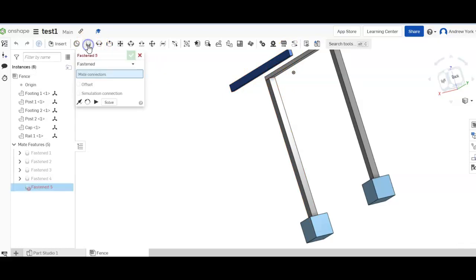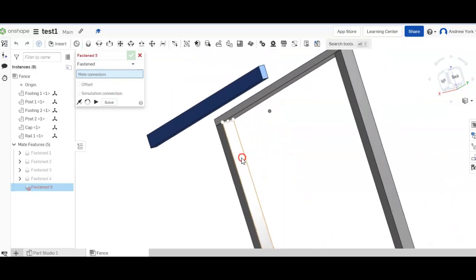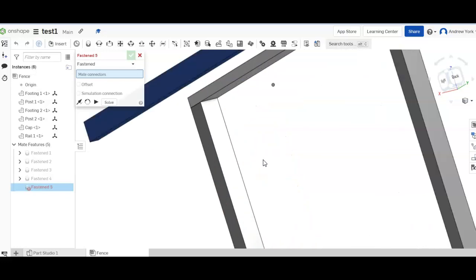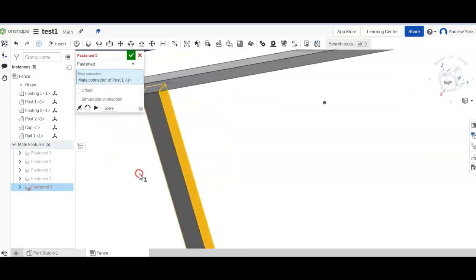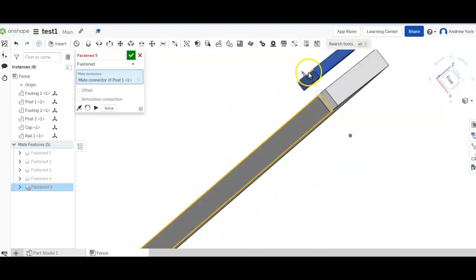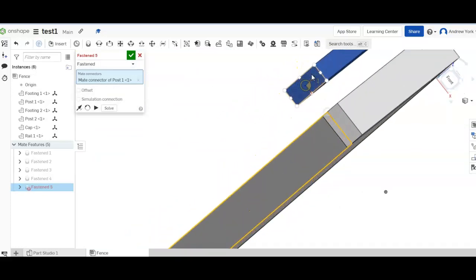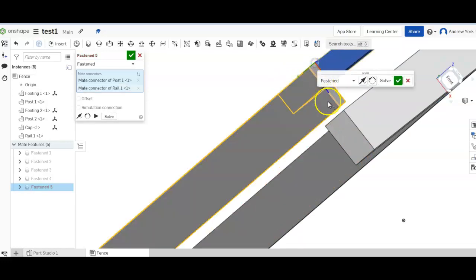So it's the same thing again, it's a fastening. And we'll zoom in. We want to go to there. And then we'll zoom in again, that corner there like that.